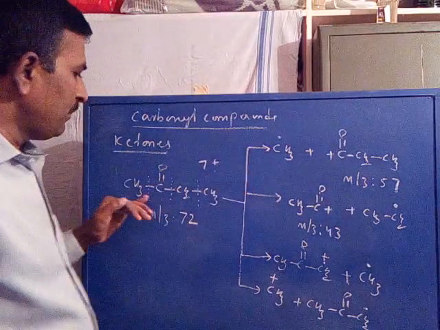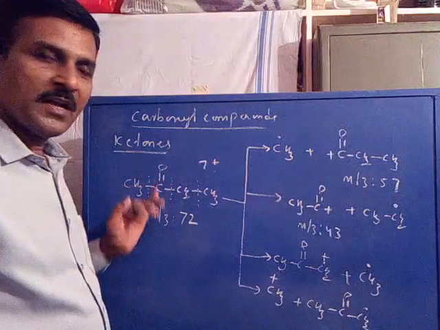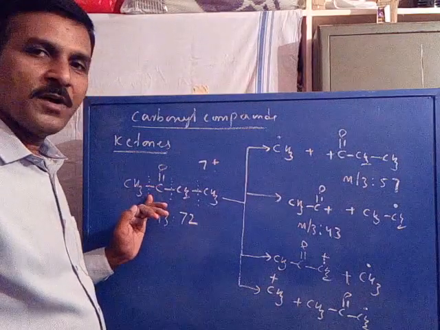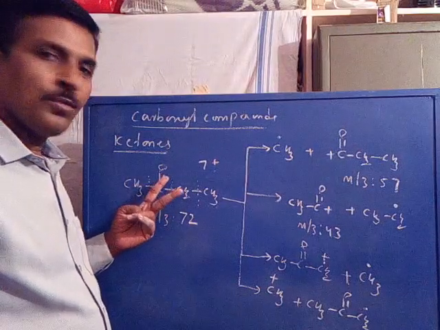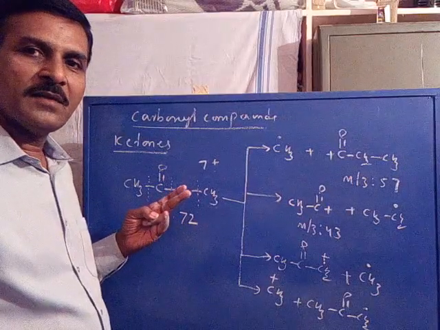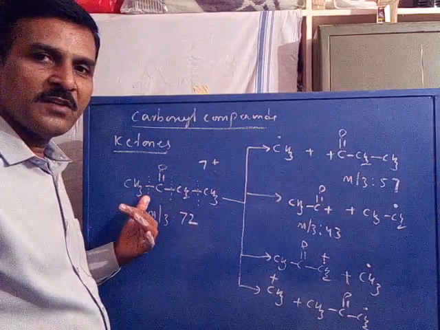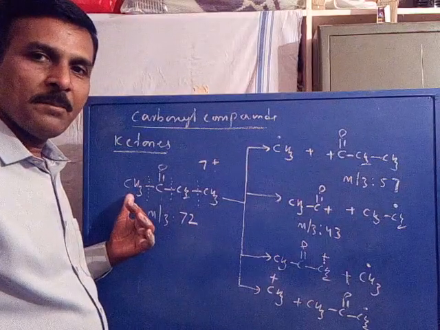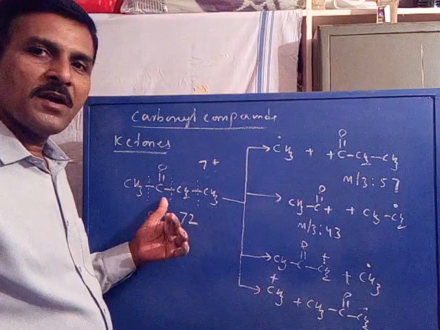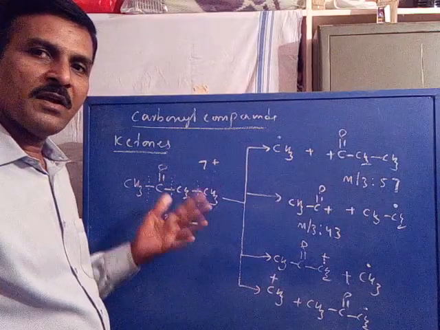So the carbonyl compounds, in that case ketones, may be fragmented by simple cleavage. When the first bond is cleaved, CH3 may be formed as a radical and the remaining part as a cation, or vice versa.